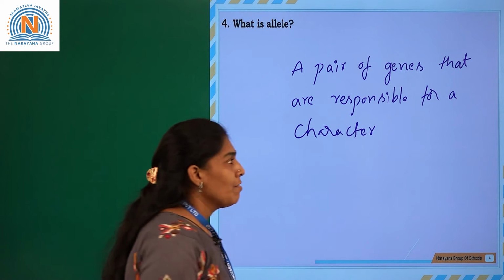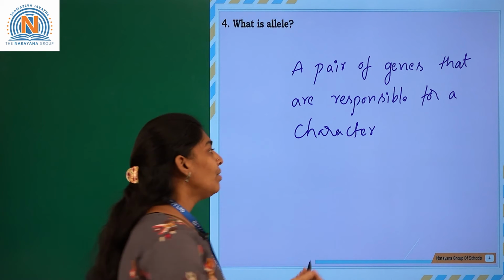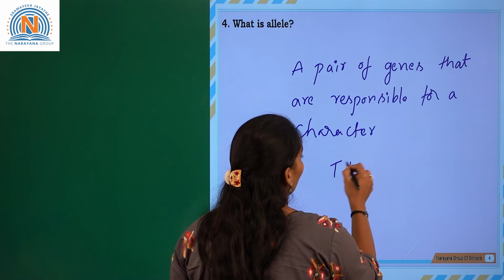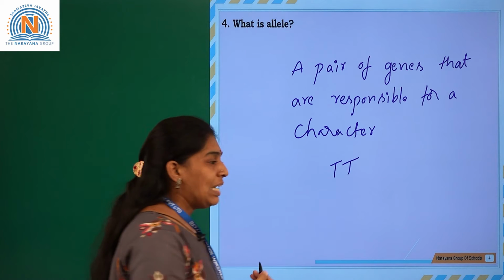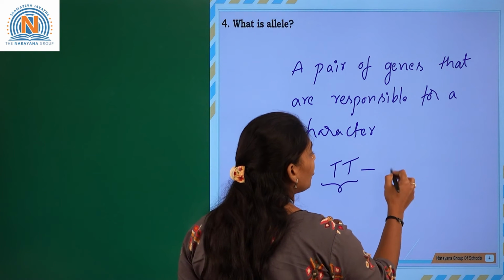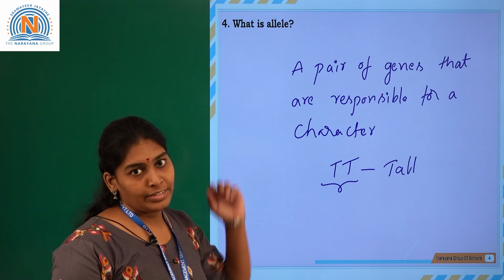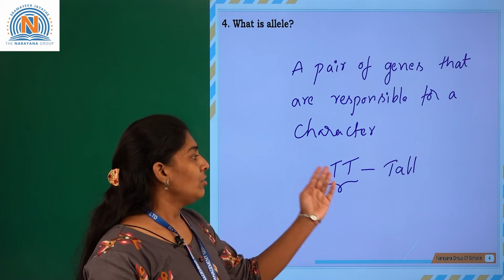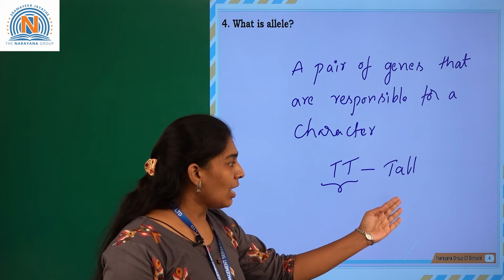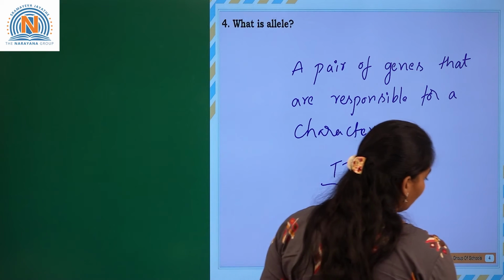For example, if you take tallness, how will we write it? Like this, capital T and capital T. So a pair of factors that are responsible for a character is called alleles. So a pair of genes which are expressing a character is called alleles. Let us go for the next question.